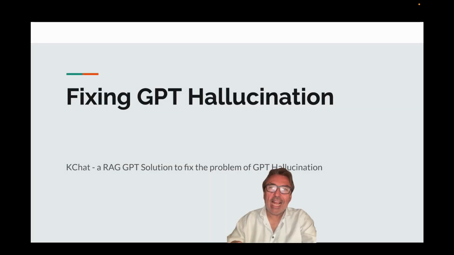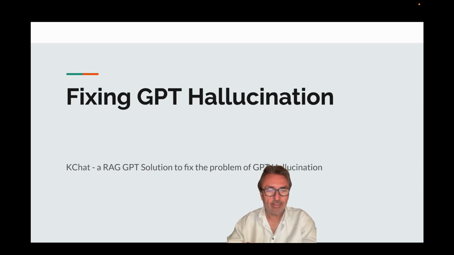If you have used ChatGPT, you know that sometimes it generates answers with confidence, but the answers are not accurate. That is called hallucination. We are going to look at the reasons why GPT hallucinates and how a solution like KChat, which uses your own knowledge base, can solve that problem.